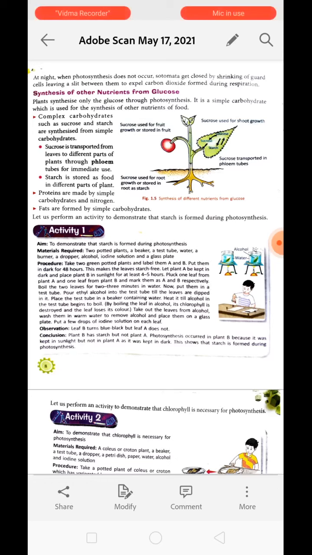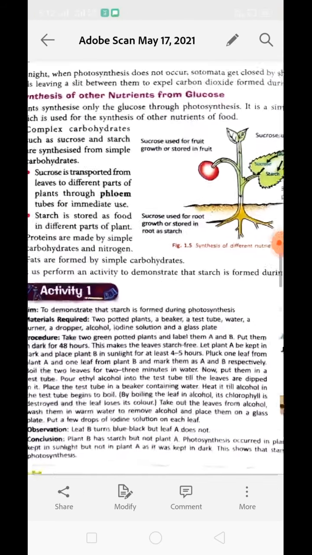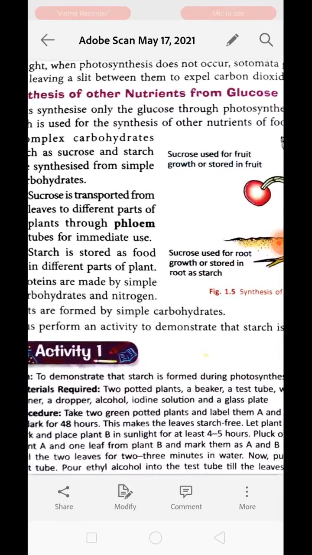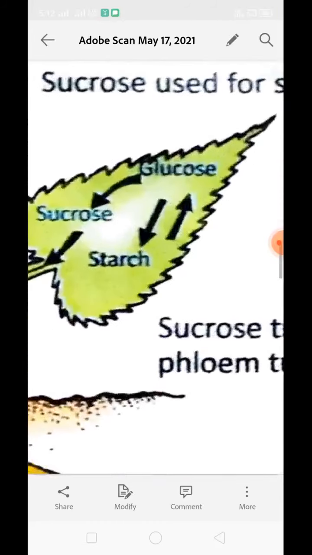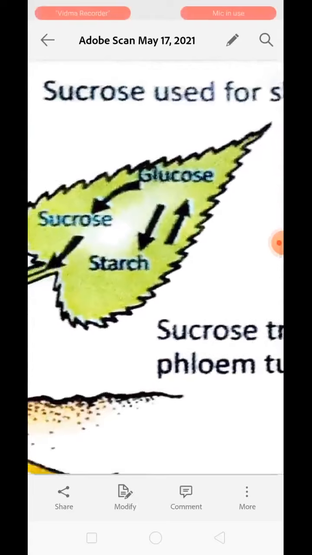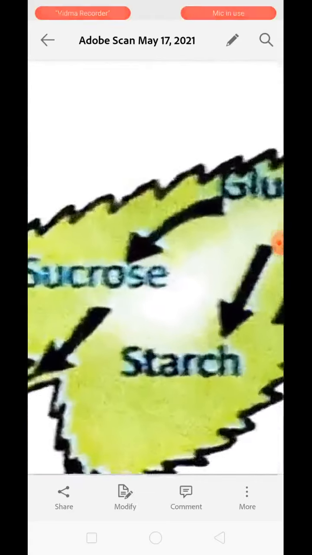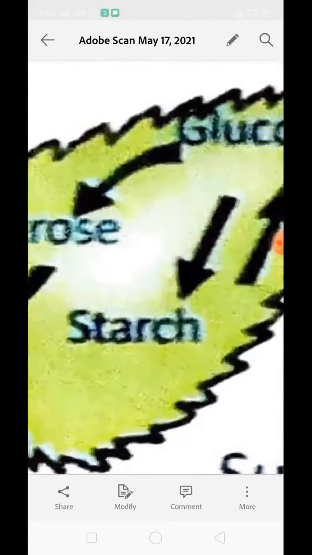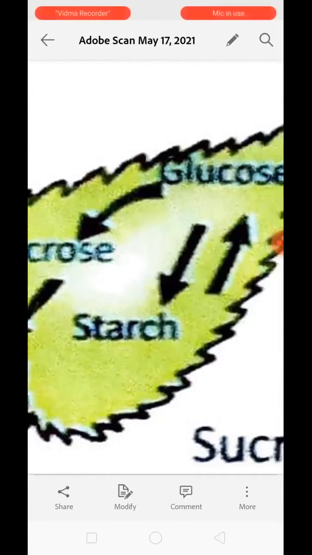For example, complex carbohydrates such as sucrose and starch are synthesized from the simple carbohydrate. You can see over here, glucose is getting converted into starch and sucrose, in which starch can again get converted into glucose. Sucrose is basically synthesized food which is transferred from one portion of the plant to the other.